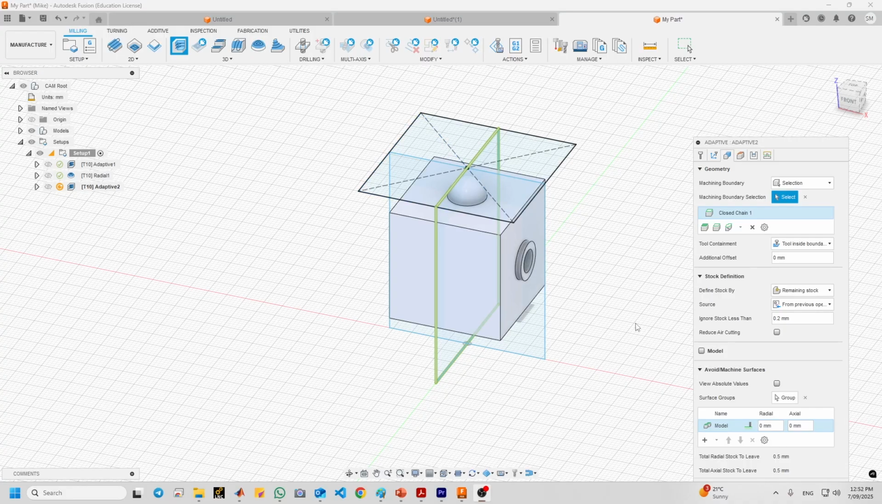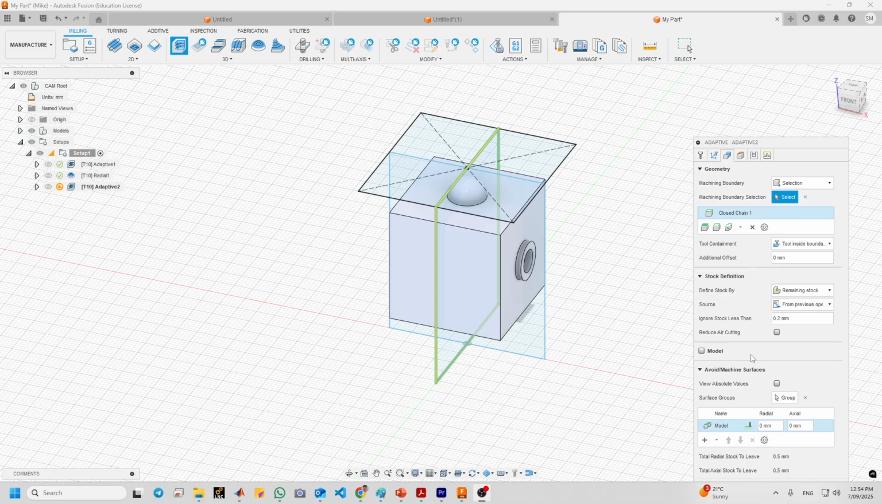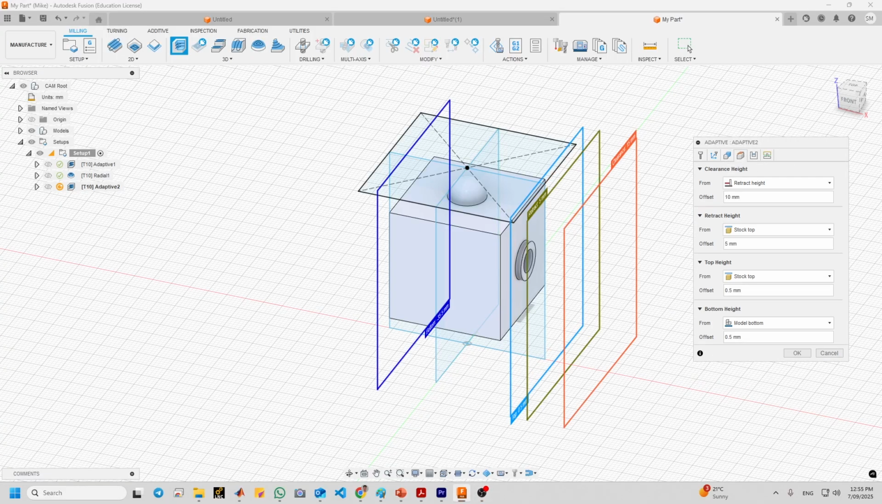Okay, you might ask why we select the rectangle sketch. So this sketch was created to constrain the tool path so that the tool has plenty of clearance from the vise. If you don't know what is vise, this is vise. Now in the stock definition, choose the stock bounding box. You can also click here. Okay, now go to the heights.